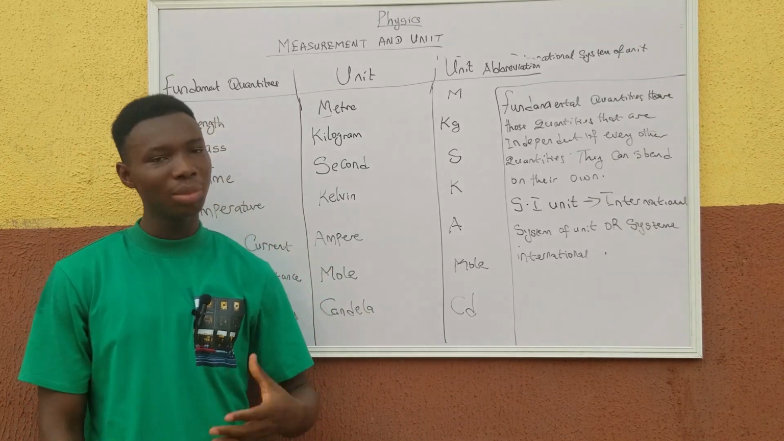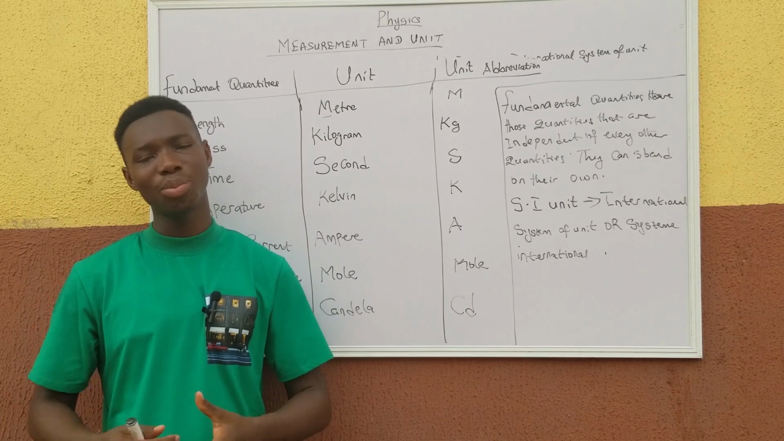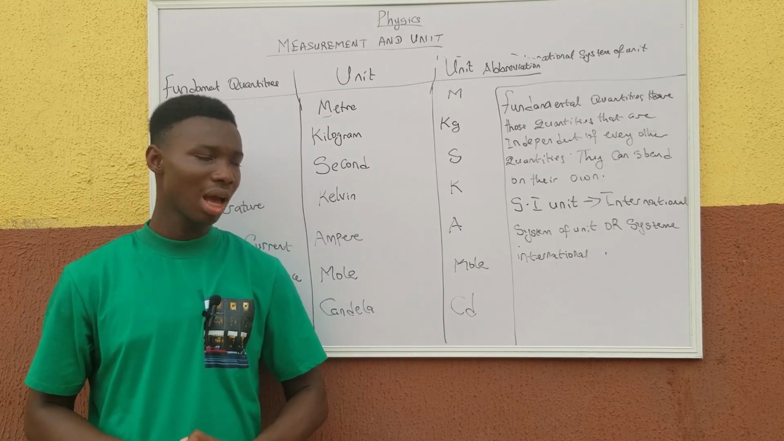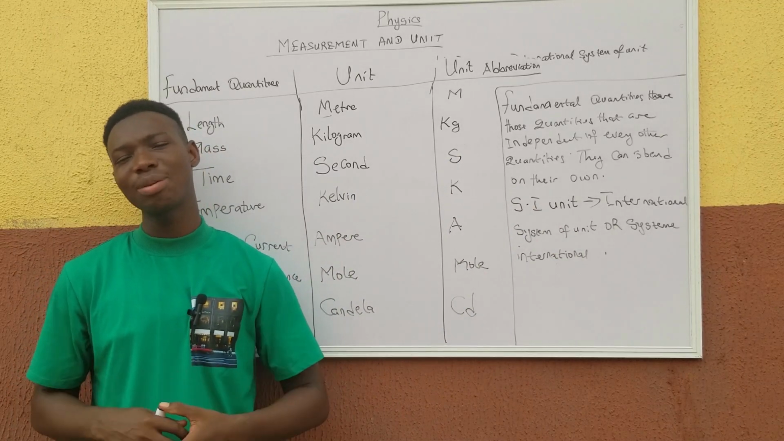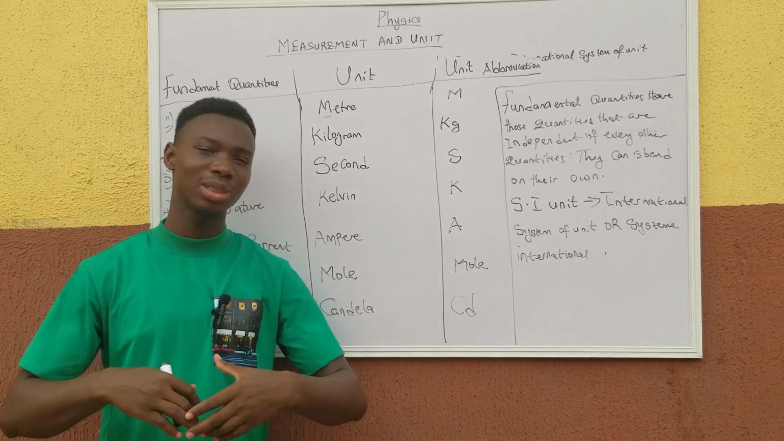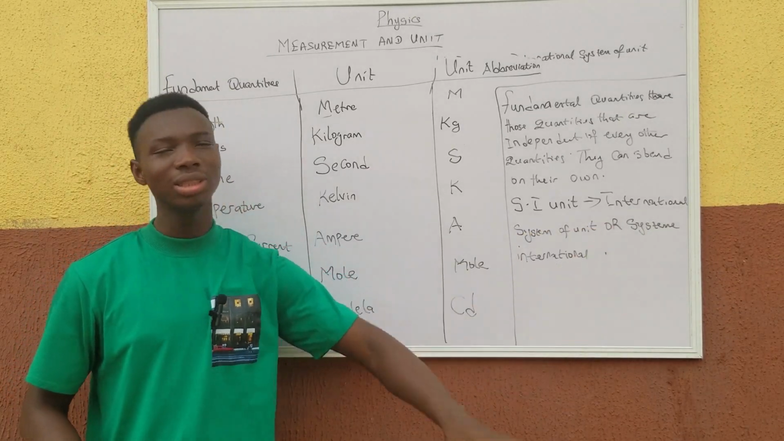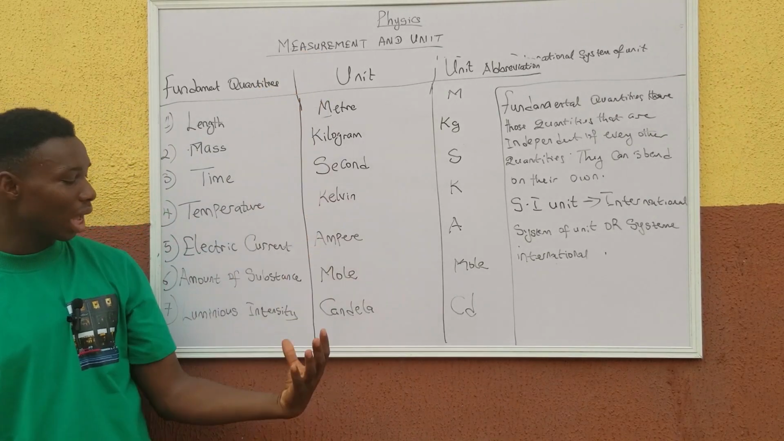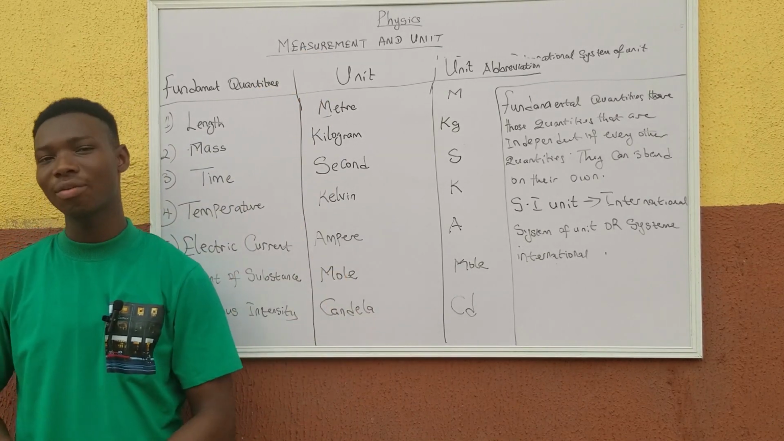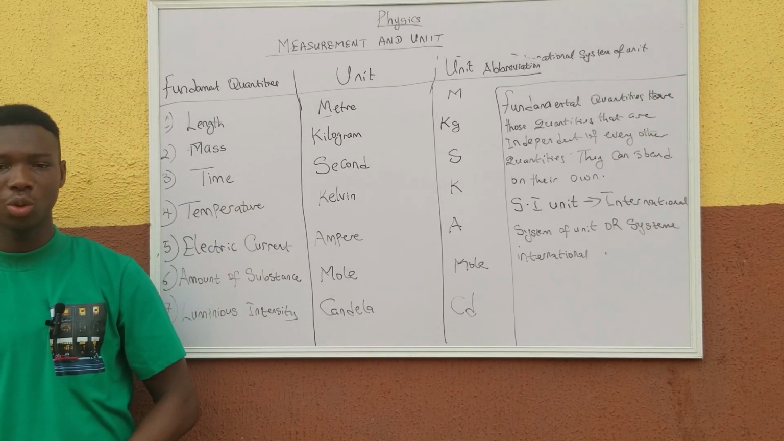On this first segment, remember that we are still dealing with the fundamental quantities, and we said that fundamental quantities are those quantities that are independent of every other quantity. And we said that no quantity in physics can be accepted except it can be measured and given a unit. SI unit means the international system of units. And this is what we have as the seven examples of fundamental quantities. So thank you.